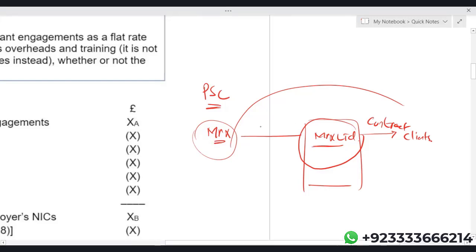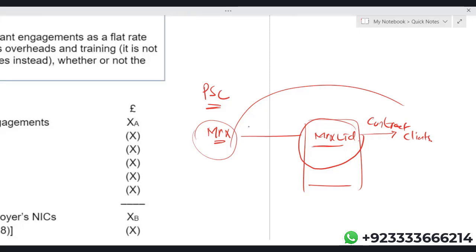Obviously, X Limited is going to provide salary to Mr. X, and on that salary, Mr. X is going to pay the employment income tax. On employment income, Mr. X will have to pay the income taxes. Now, there's a possibility that Mr. X is not just getting a salary from X Limited. Mr. X might also be getting the dividend income from X Limited. And the tax rate on dividend income is far less than tax on employment income. So since X is the only employee and shareholder of this X Limited, obviously he will not be just getting the salary, he will also be getting a dividend.